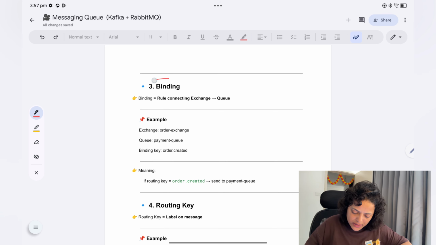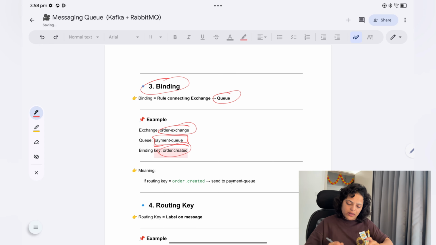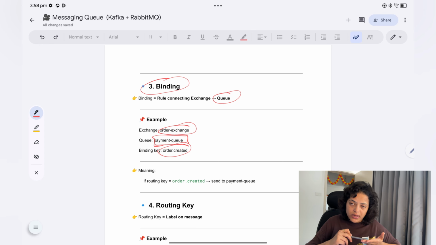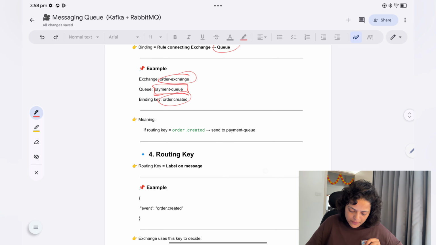Then the third one is binding. A binding is a rule connecting an exchange to a queue. For example, the exchange is order.exchange and the queue is payment.queue. What will the binding key be here? order.created. Only if the order is created do you send the message from this exchange to that queue. So that is your binding. Meaning if the routing key is order.created, send to the payment queue.